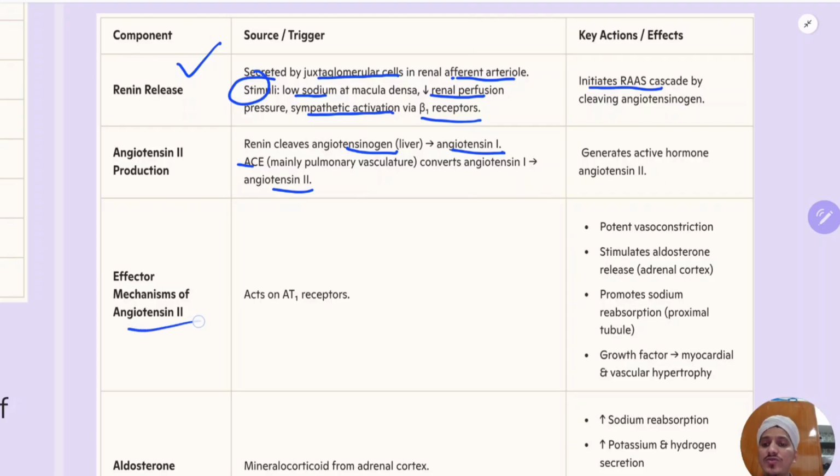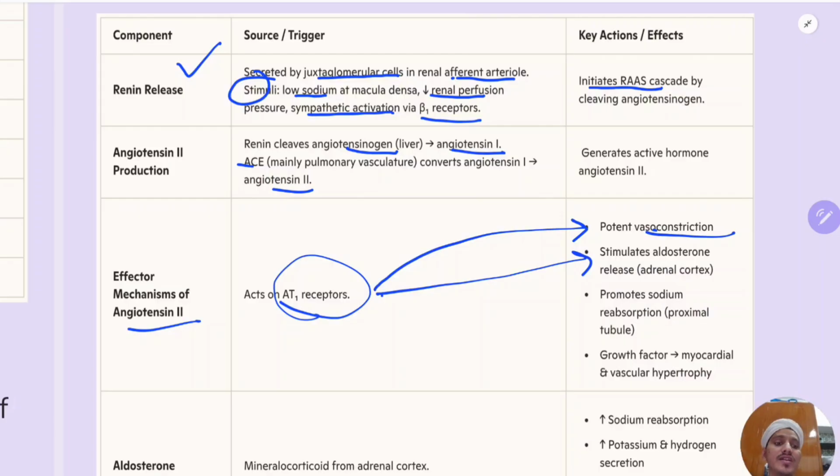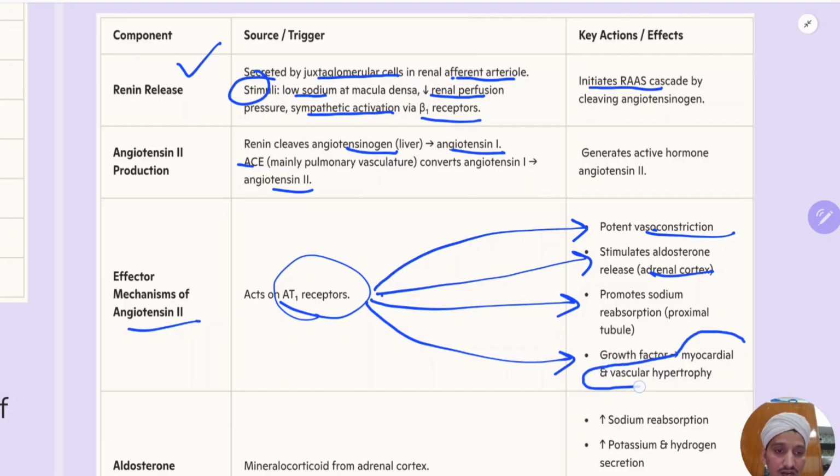Now that angiotensin 2 will act on the AT1 receptor. This is important. This AT1 receptor will cause vasoconstriction, which raises the DBP, diastolic blood pressure. It will also cause the release of aldosterone from the adrenal cortex. Aldosterone will increase sodium reabsorption and increase the blood volume, and promote sodium reabsorption in the proximal tubule. The other thing is it will cause the release of growth factors that cause remodeling changes, myocardial and vascular hypertrophy. So there are changes in the vessels and also changes in the myocardium.